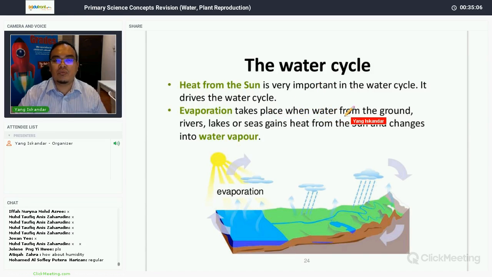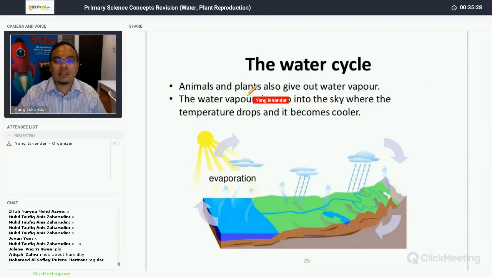Evaporation takes place when water from the ground, rivers, lakes, and sea gains heat from the sun and changes into water vapor. So you can see here the water from the different water bodies, the sea, the river, the lakes, will evaporate and change state. Animals and plants also give out water.